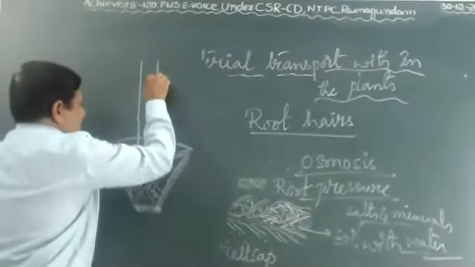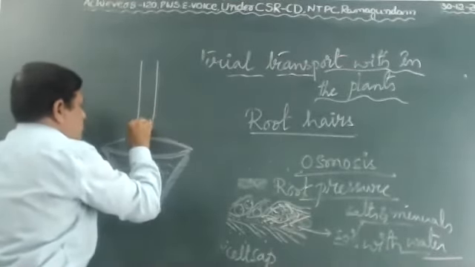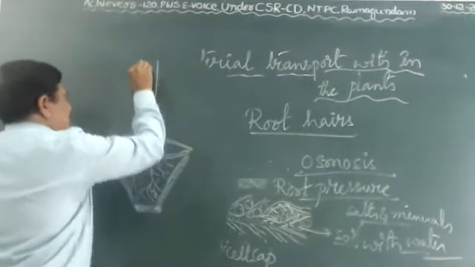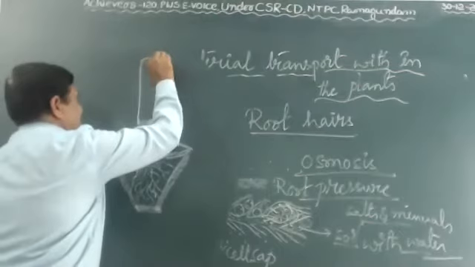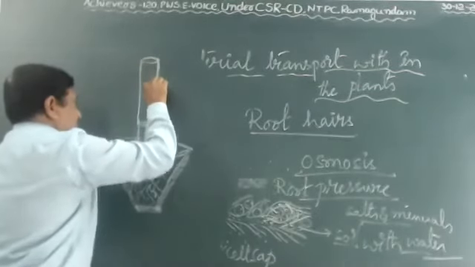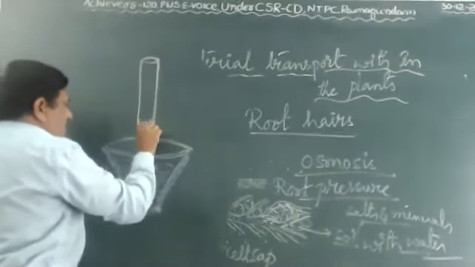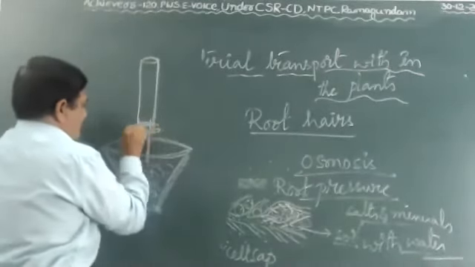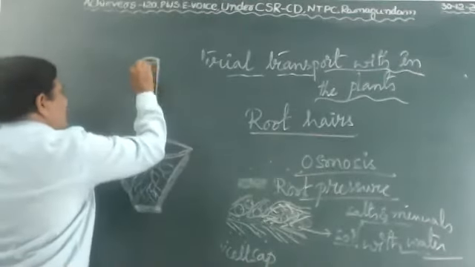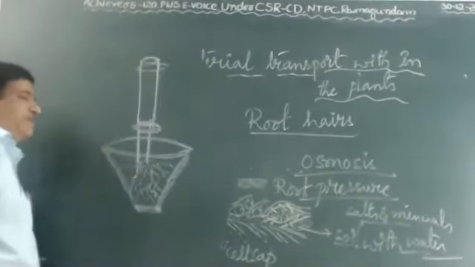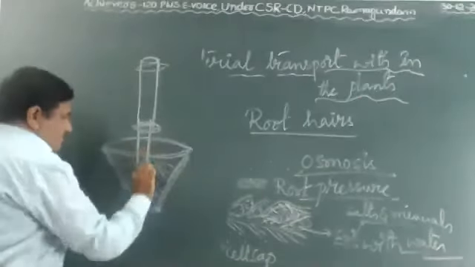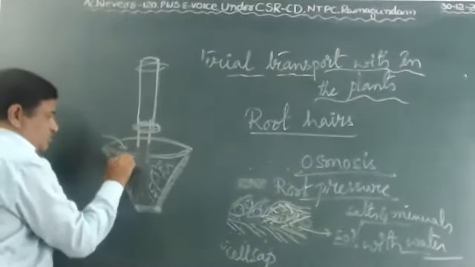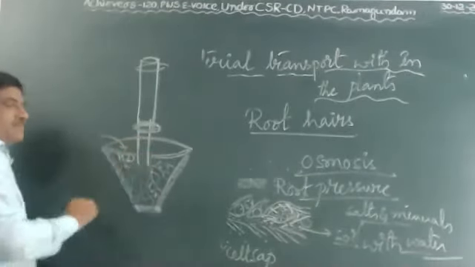Here we can fix one rubber tube or glass tube. If it is not fixed correctly, fix it with clamps. Here also one clamp. Then already water is here. A healthy potted plant means we supply water to the potted plant.